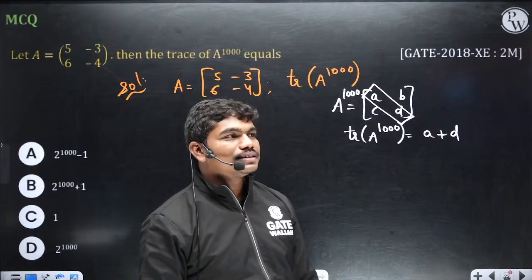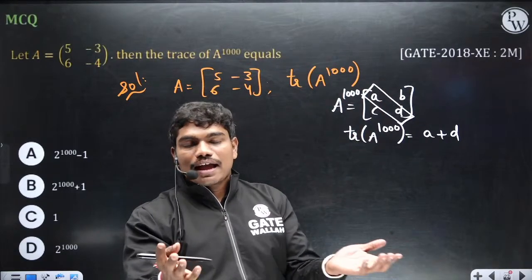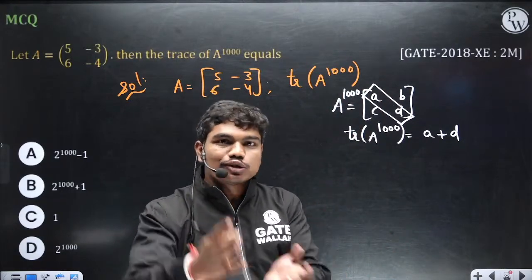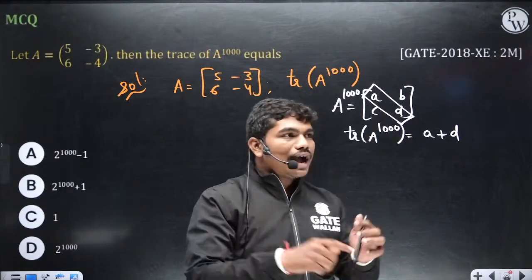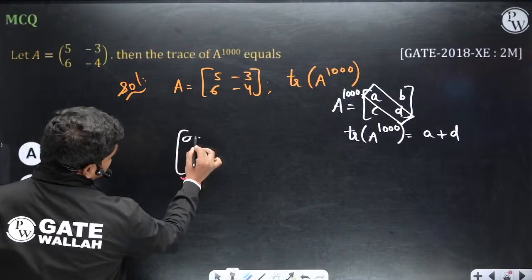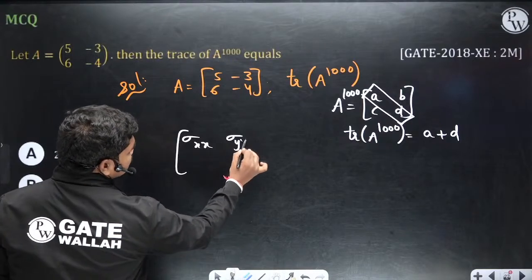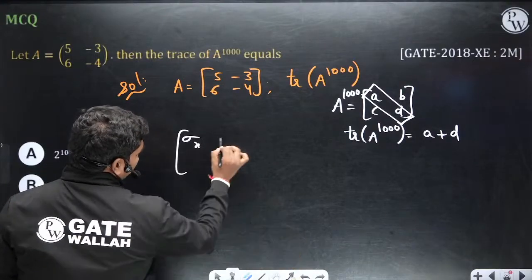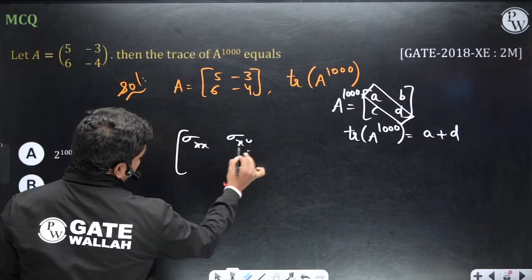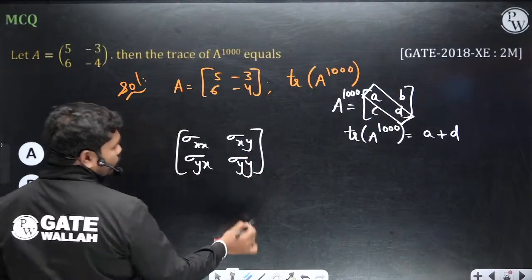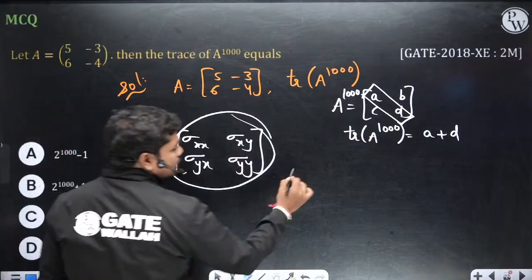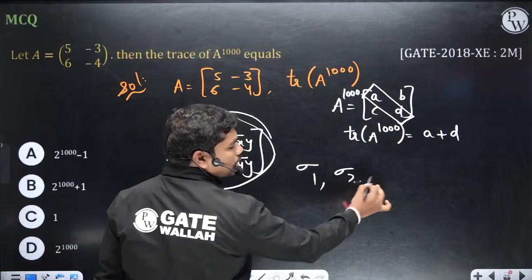Correct. If you calculate the eigenvalues of the stress tensor, those eigenvalues are the principal stresses. Basically you have this stress tensor, sigma xx. Yesterday a question on Mohr's circle also came. Sometimes this sigma yx can be denoted with tau xy. If you calculate the eigenvalues of this matrix, they are nothing but your sigma 1 and sigma 2, the principal stresses.